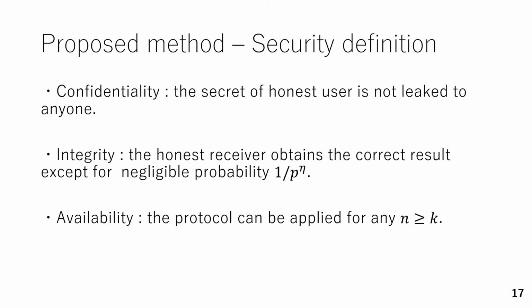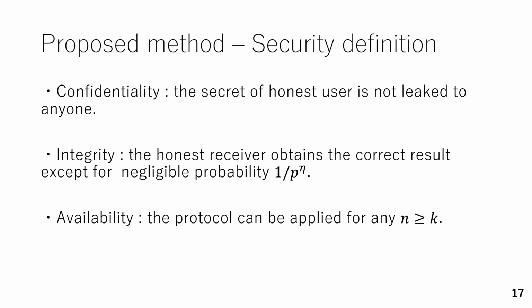From now, we discuss the security of the proposed method. We define these 3 requirements for security. First, confidentiality. This means the secret of honest users is not leaked to anyone. Second, integrity. This means that the honest receiver obtains the correct result except for negligible probabilities.